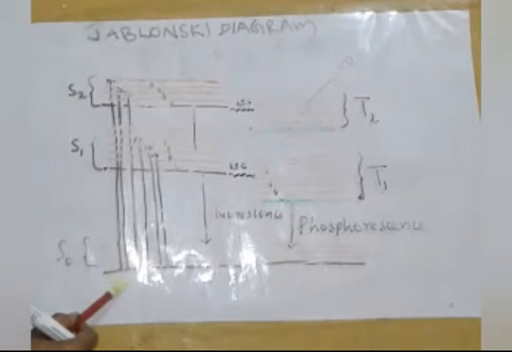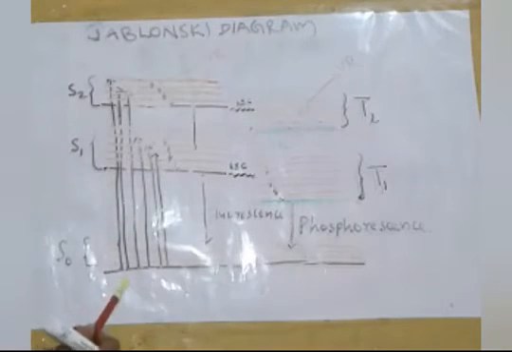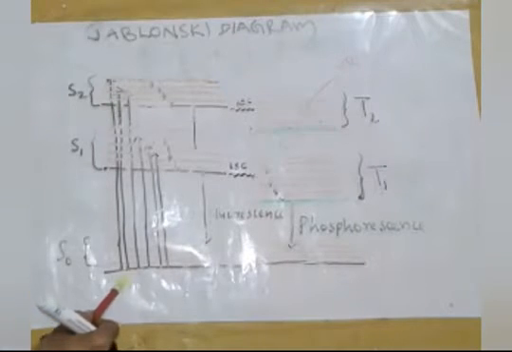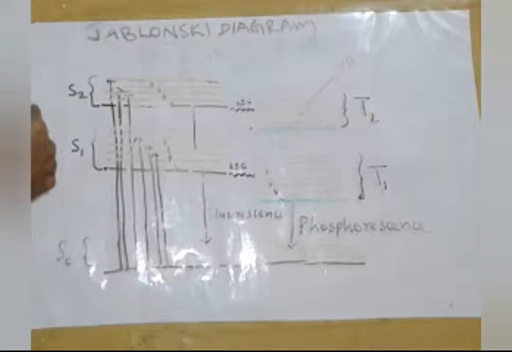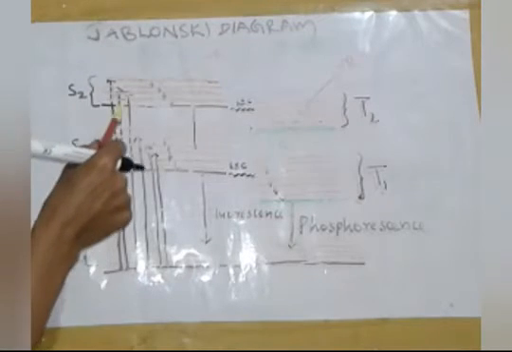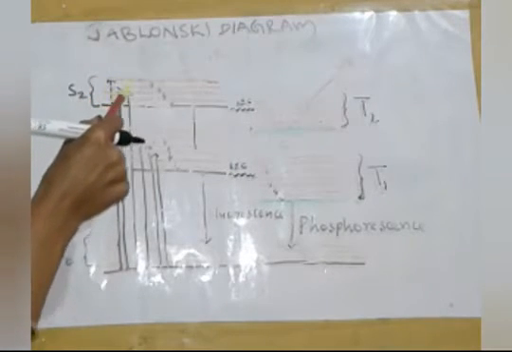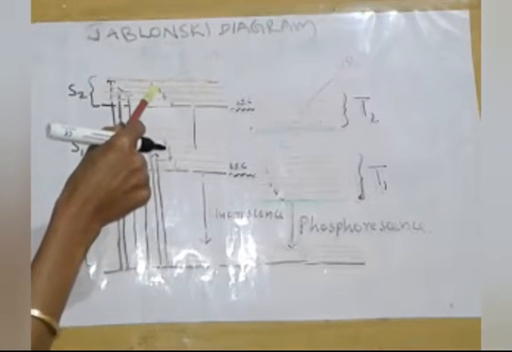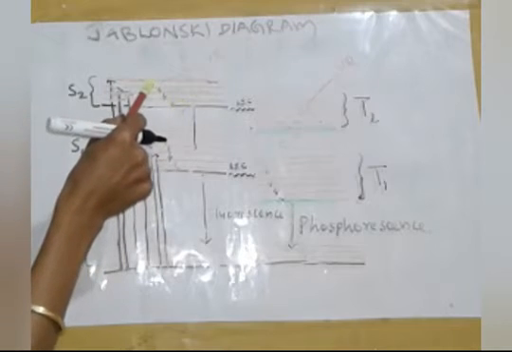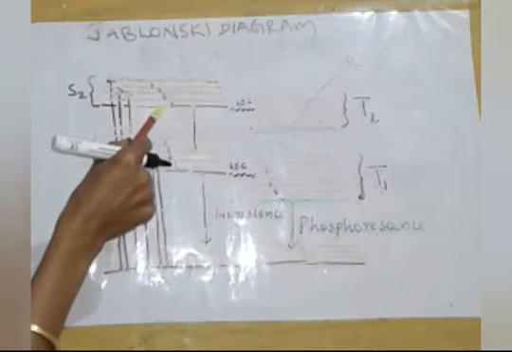After absorbing the radiation, the molecule in its ground state may be excited to the different vibrational energy levels of the different electronic excited levels, that is S1, S2, S3, etc. From this excited level, the molecule releases its vibrational energy in the form of heat but not in the form of light, and comes to the lowest vibrational energy of that particular electronic energy level.